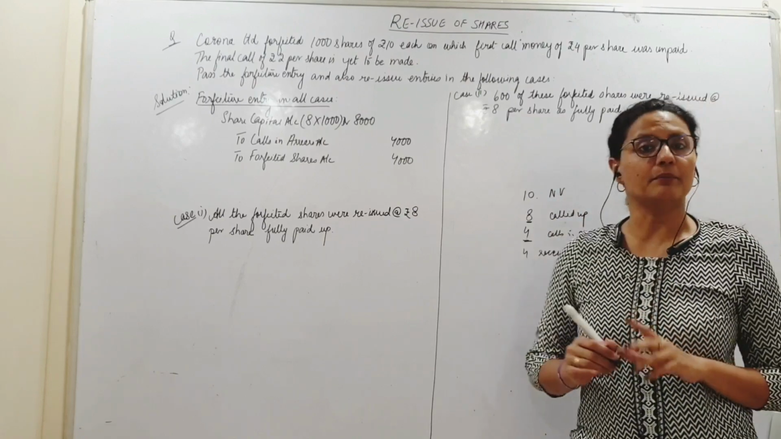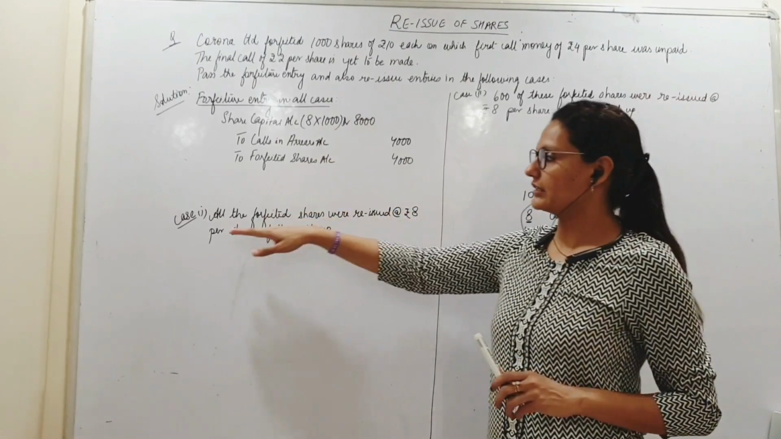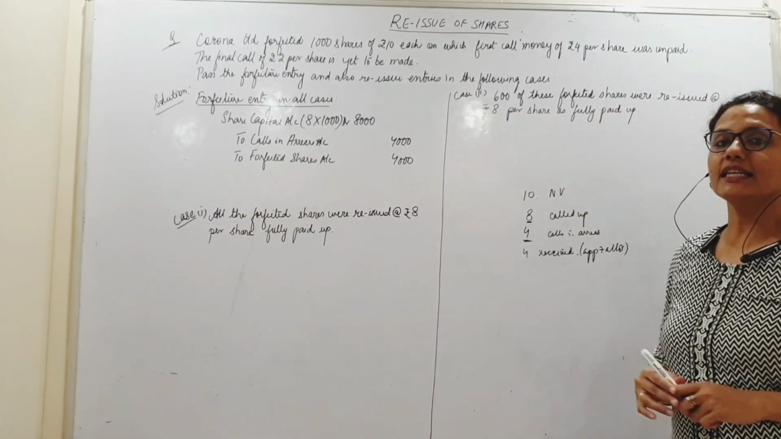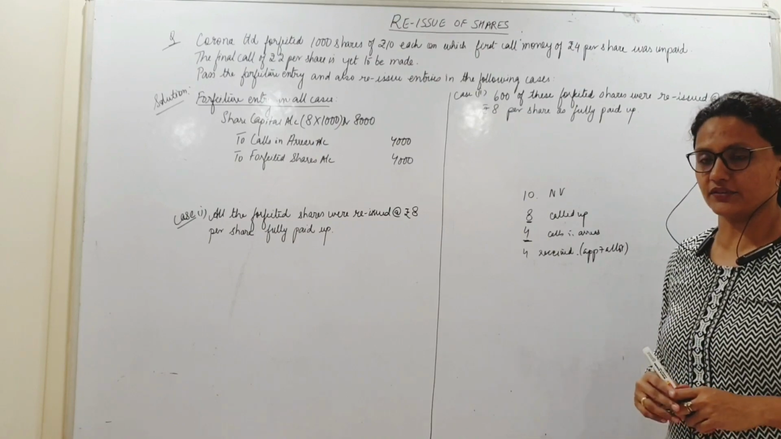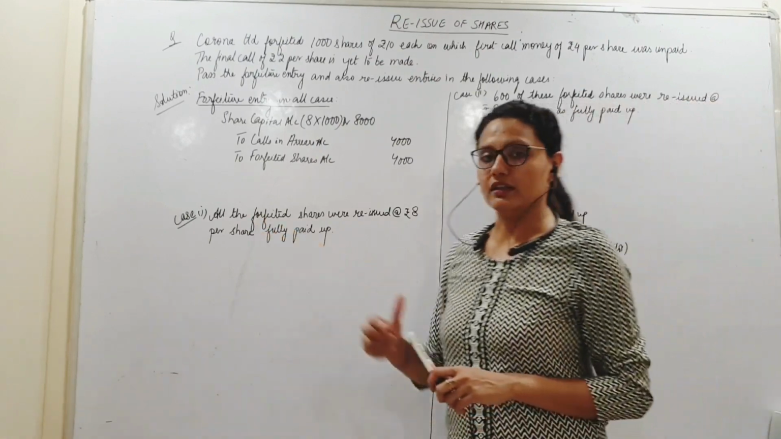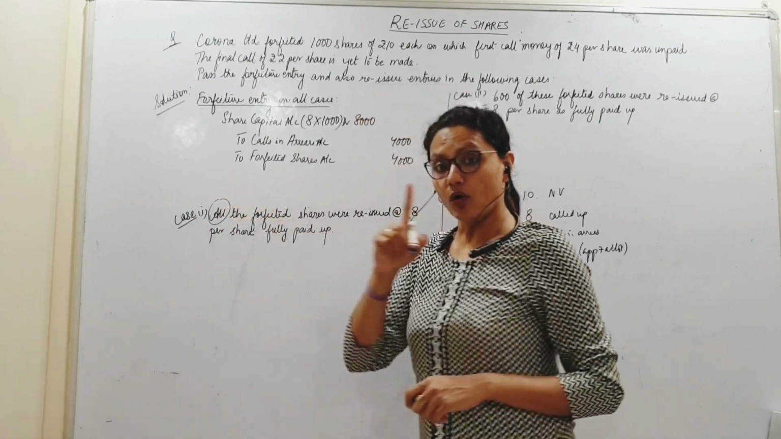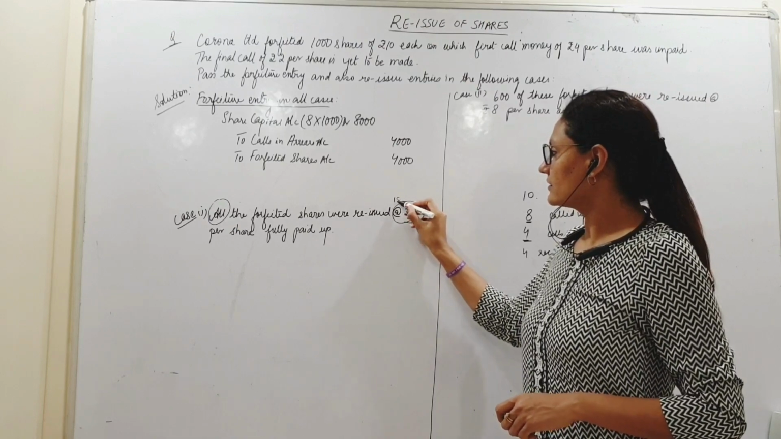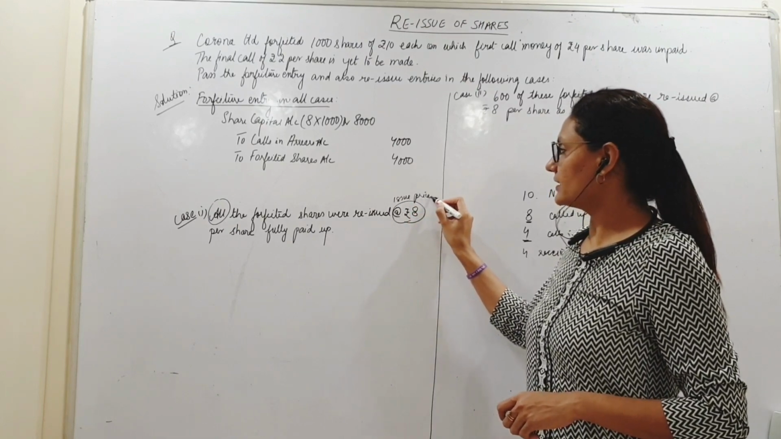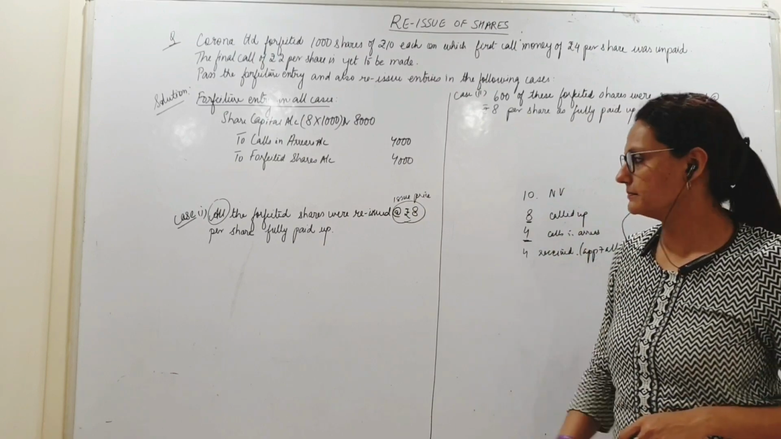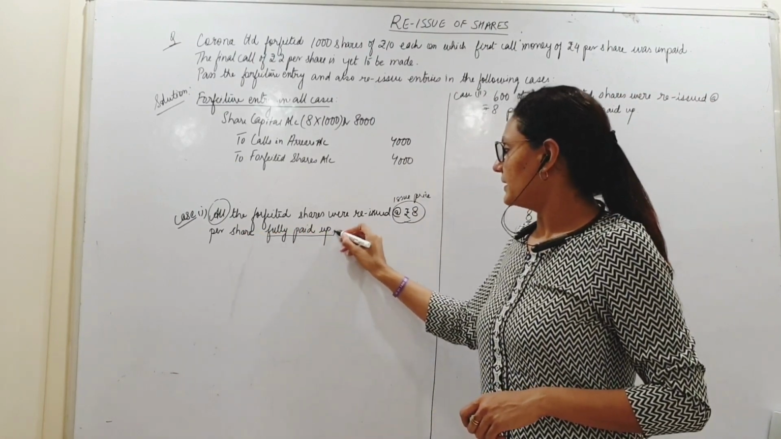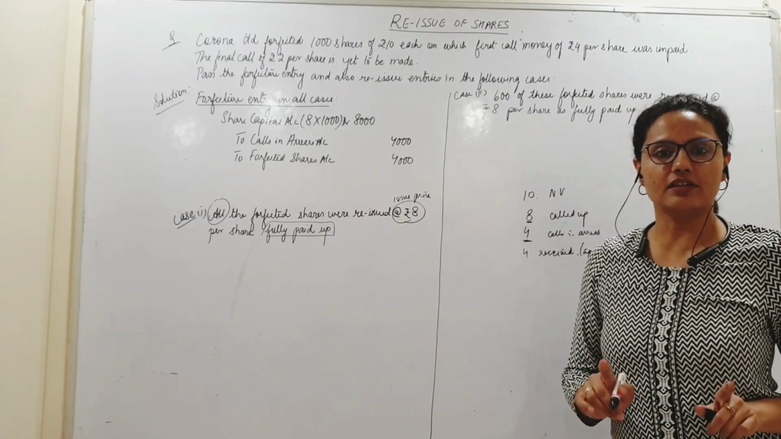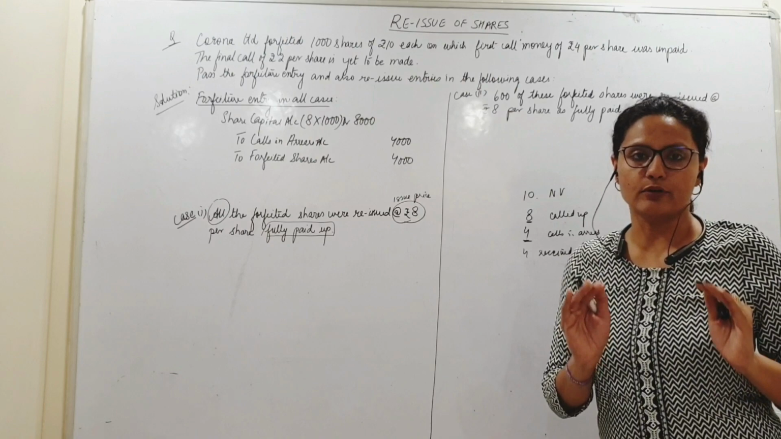Now coming to case number 1. This is the question. All the forfeited shares were reissued at 8 per share, fully paid up. Now understand this first. In terminology, we should understand. All is very important. All shares are reissued. 8 per share. This is the issue price, meaning this much money will be received. Fully paid up means this is the amount I should be considering as the called up or paid up value.